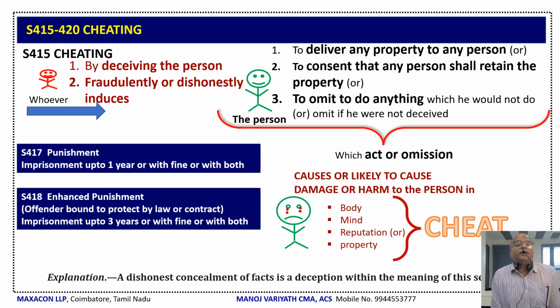Now, there are two sections of punishment. Section 417: imprisonment which may extend to 1 year, or with fine, or with both. Section 418: if the offender, the person who deceives or fraudulently or dishonestly induces, is bound to protect by law or contract, then the imprisonment is up to 3 years, or with fine, or with both. Here, the explanation is also there in the Indian Penal Code: a dishonest concealment of fact is a deception within the meaning of this section, cheating.